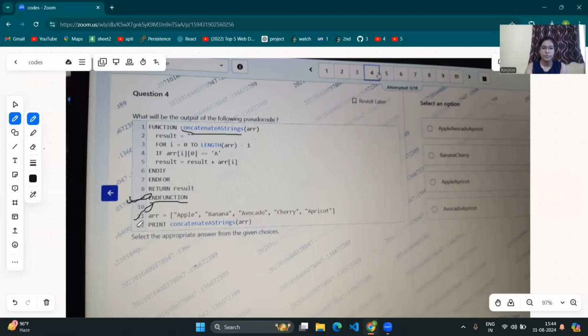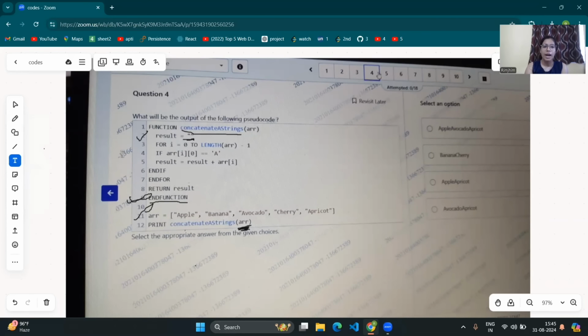Now, moving to the next line, here we have to print whatever the concatenate strings function returns, and we can see ARR is being passed as an argument, meaning this array is being passed to the function concatenate strings. So let's move to this function. Let's move to the second line. Result is storing what? An empty string. So here ARR is what? This array.